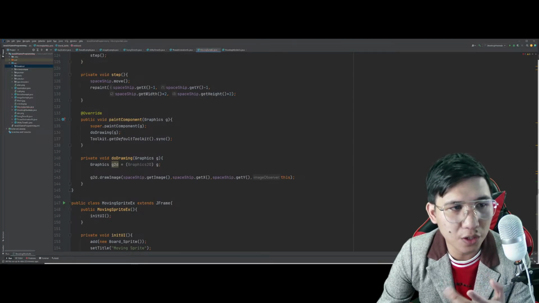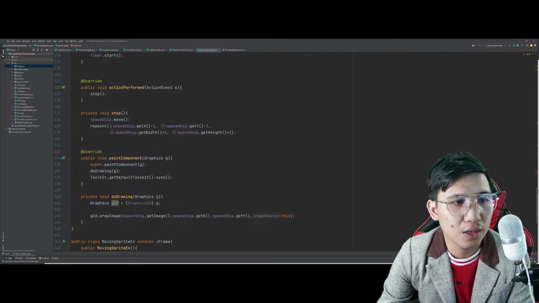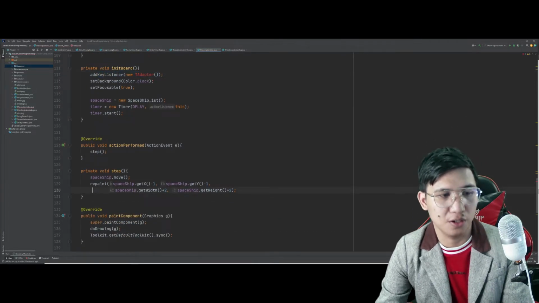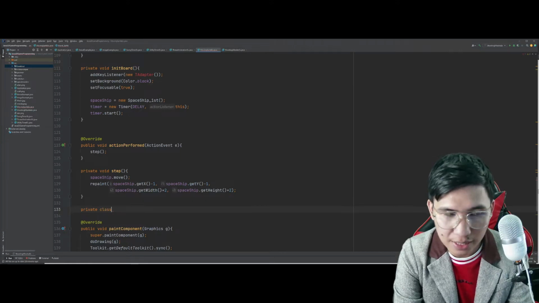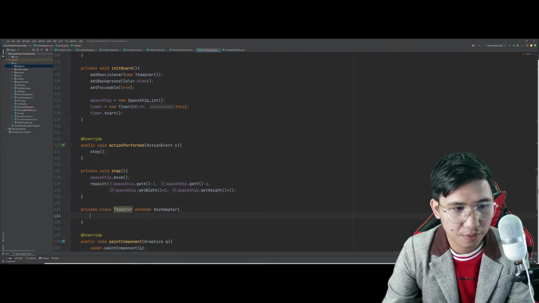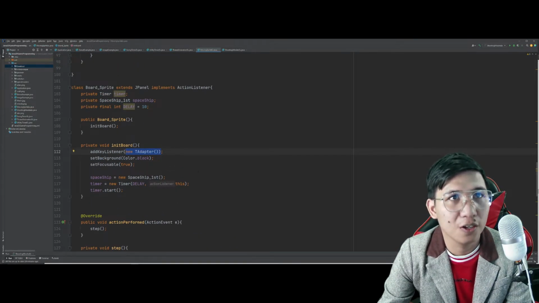So, in order for us to remove the problem with the key listener, pwede tayong gumawa ng panibagong class inside this class and name that as the adapter. And we will be extending the key adapter itself. Diba? So, tingnan nyo, nawala na yung error dito. Ayan o. Wala na yung error dito.